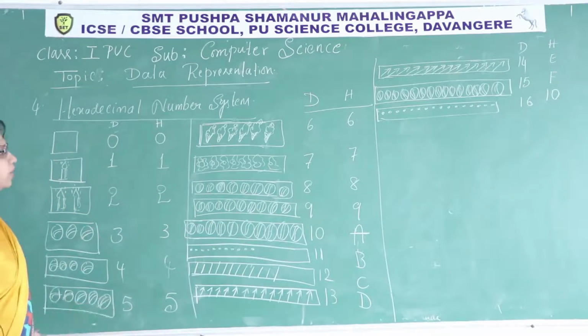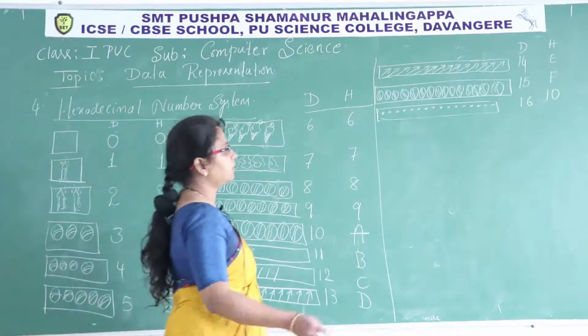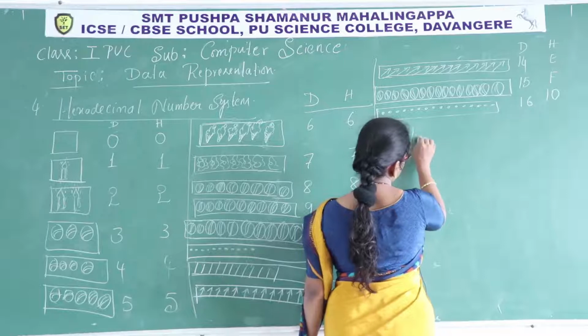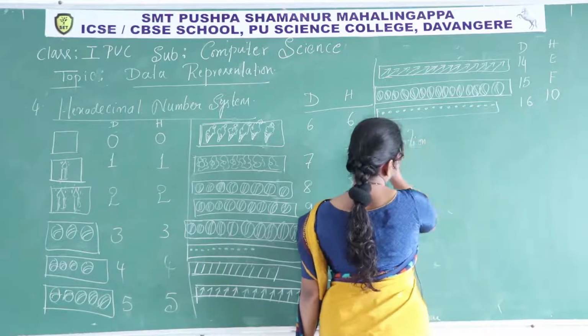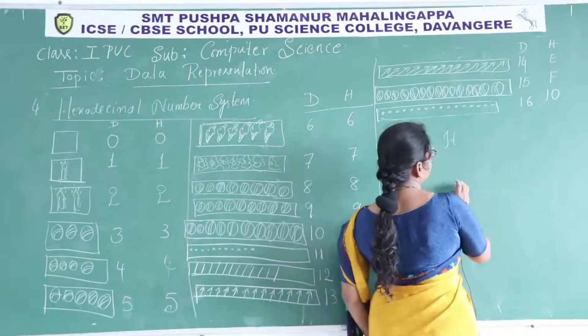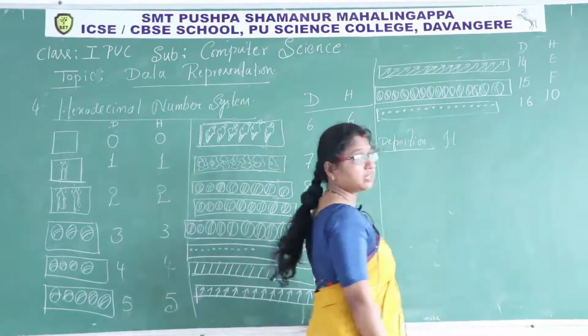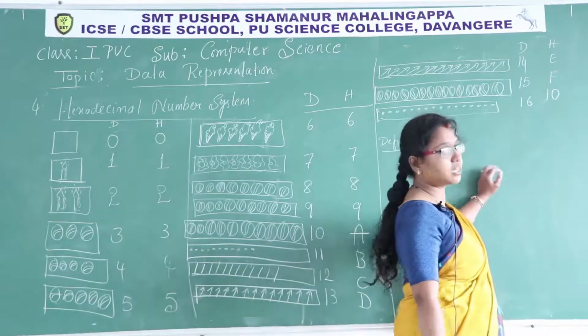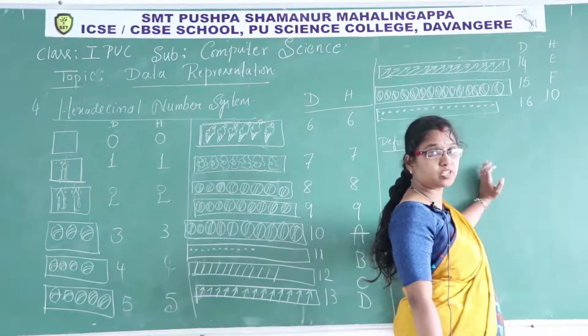So how can we define a hexadecimal number? I'll write the definition here. Definition: it is a positional number system. Why am I calling it a positional number system? See, we can give 16 power 0, 16 power 1, 16 power 2.